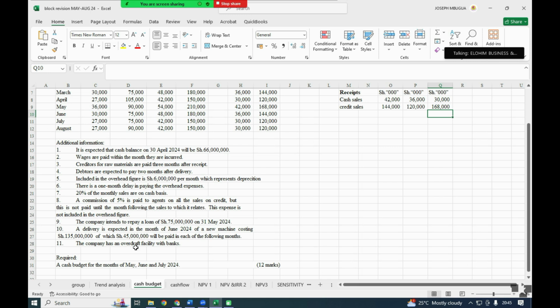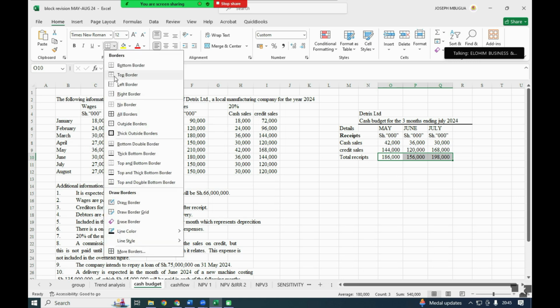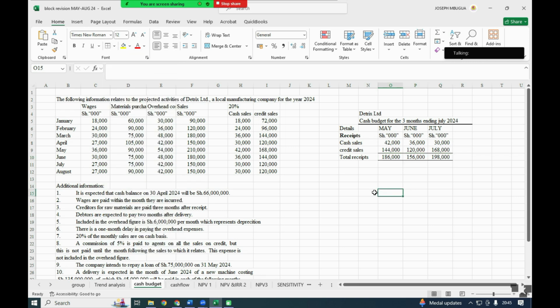There were no loans. We are repaying the loan, and even the motor vehicle we are repaying. So we did not have any other income. So this one is total receipts. In the event of other income, we should have added them. We just need to get the total receipts that we received during the month. Just use top and bottom border. So that is our total receipts.